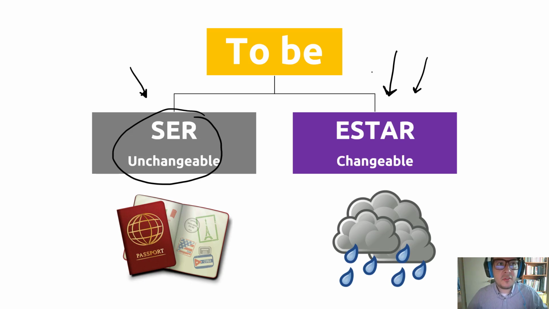We use estar to talk about or describe something that changes, like weather. Weather always changes. Your feelings: I'm happy now, five minutes later I can be angry. I can be sad. Location also is changeable. So in today's class we will focus on the verb estar.